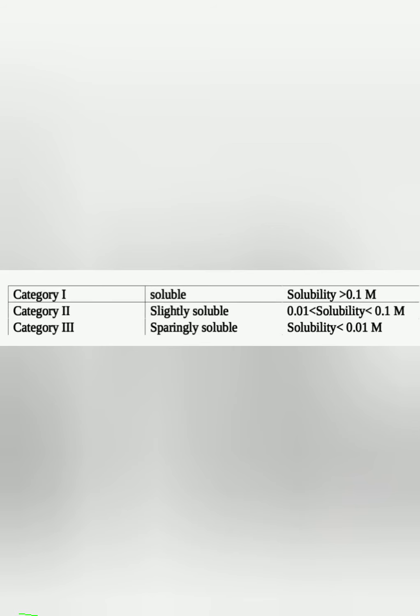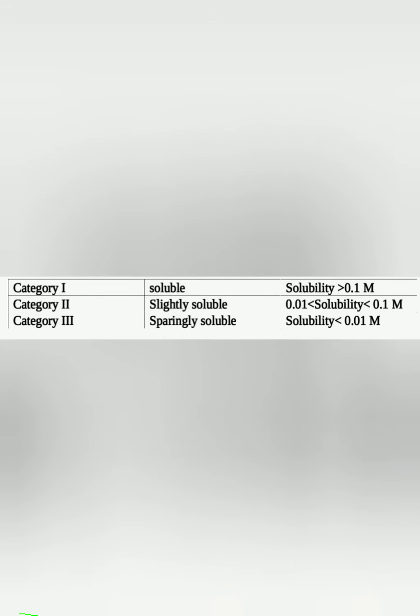We classify the salts on the basis of their solubility into the following 3 categories. Category 1: if the solubility of a salt is greater than 0.1 molar, then the salt is said to be soluble in that particular solvent. If the solubility is between 0.01 molar and 0.1 molar, then it is said to be slightly soluble.